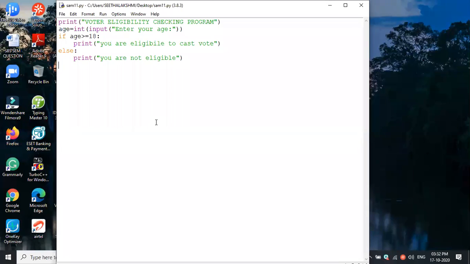So the criteria or the concept is comparison. So here we need to use the relational operator. For example, let me take the same example: 10, 20, 30. Three numbers are given to you. You have to tell which among them is greater. You said 30. On what basis are you saying 30 is the greatest number?